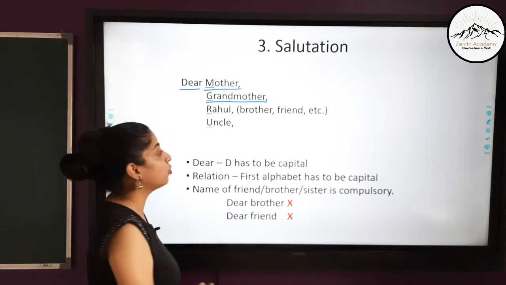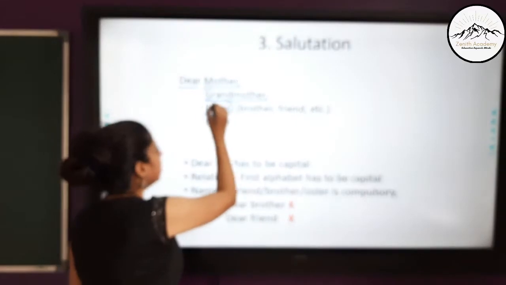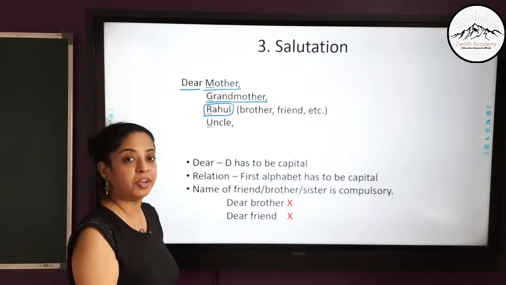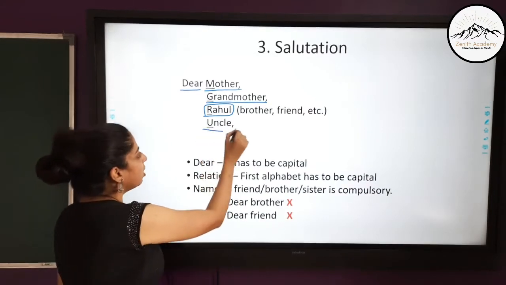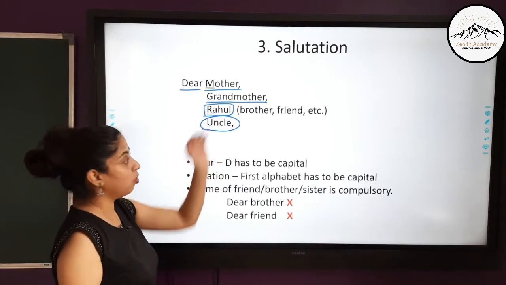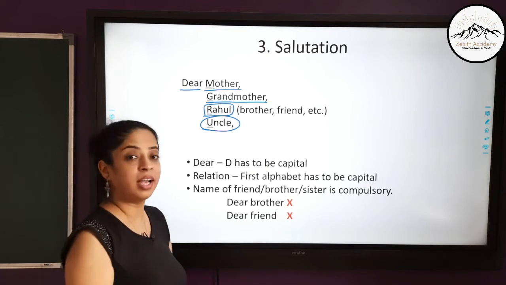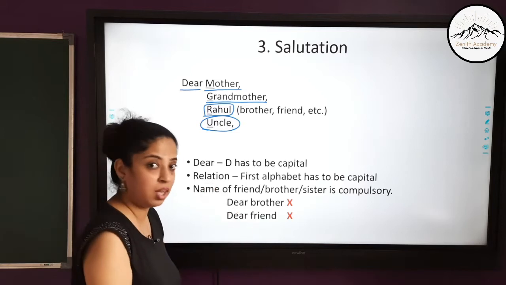But when you are writing to your friends or your brothers or sisters, then you should mention their names. You should not write dear brother or dear friend. You should write their names. For uncles and aunts, you should write the same as mother or grandmother, but you can write their names also. For example, you can write Aunt Martha. So you can write aunt and the name of the aunt also.